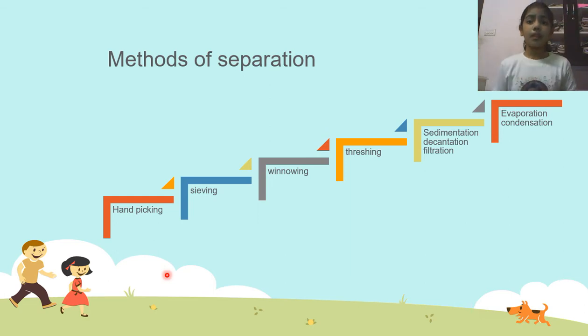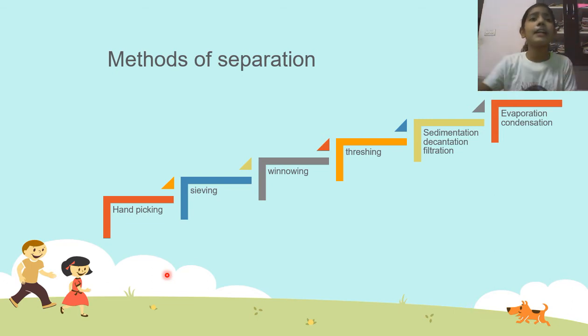So this we just do by hand. But what if I have something much smaller than mango and guava? Think that I am giving you a glass of sand and salt. It's not salt and salt, it's sand and salt. I'm mixing them and giving them to you. How can you separate them? Can you separate them one by one with your hand? Even when we think, we feel like that, right? So we have some methods which will be very useful for us.